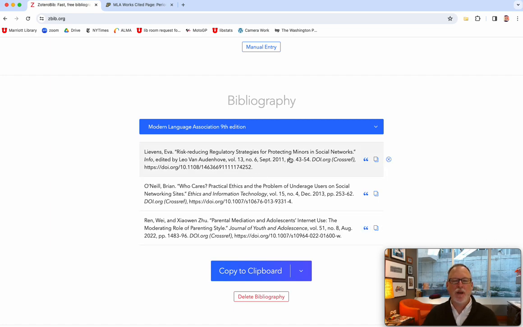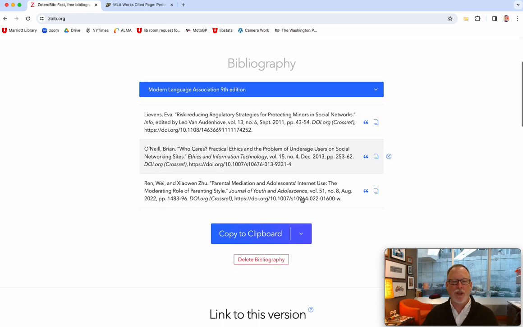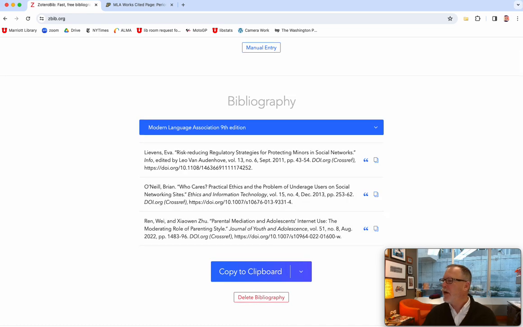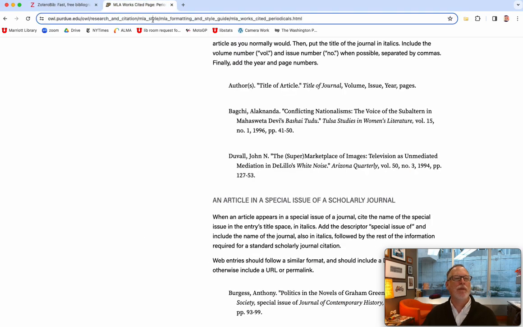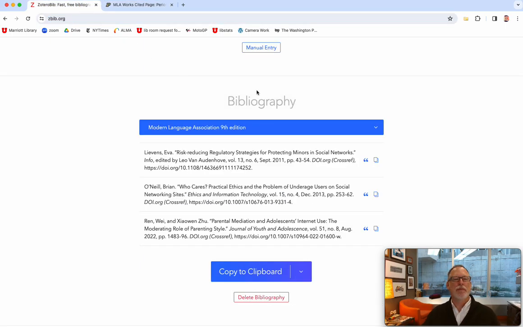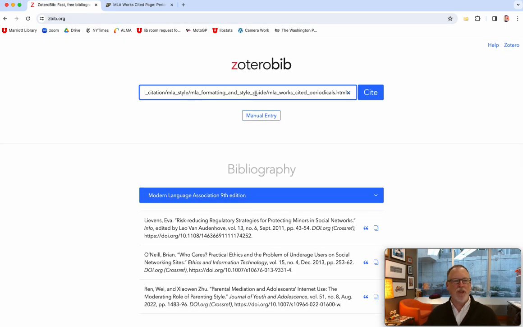But this might help you get through what you consistently need to have. So here it doesn't have the database name. It has the DOI link. I wonder what this DOI.org Crossref link is. I'm not quite sure if that's necessary. But you get the idea. You can narrow it down this way. Ooh, it also works with websites. Let me go grab, I'll just cite this one. So if you just have the URL.